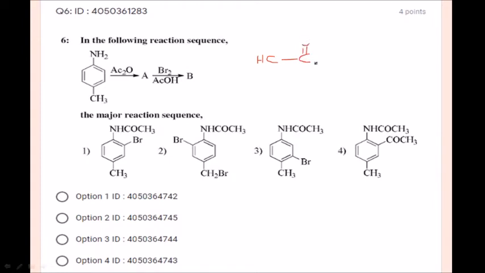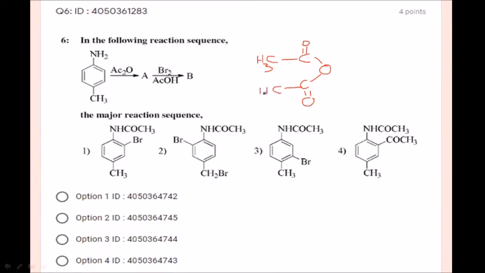This is acetic anhydride, where the acyl group is going to sit on the aniline or nitrogen group. So if I do direct bromination using para-methyl aniline, is it going to form with bromine? No friends, bromine is going to form a salt with aniline. So the reaction is not going to take place. To avoid that salt formation, we first do acylation of aniline.